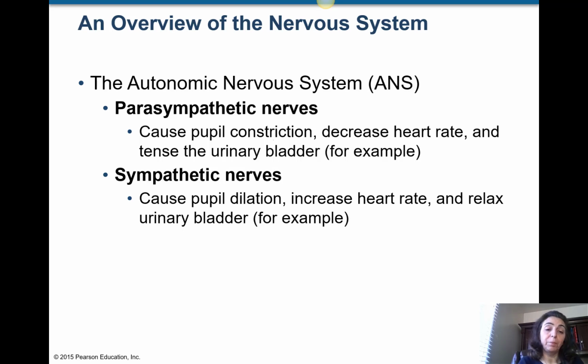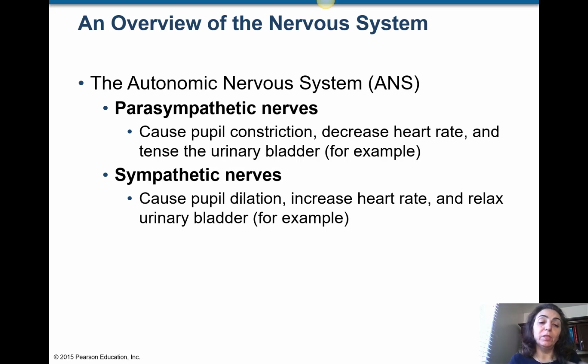Sympathetic nerves, on the other hand, may cause pupil dilation, so the pupils get bigger, increase the heart rate, and relax the urinary bladder so that you can hold it for a while and not let it go.